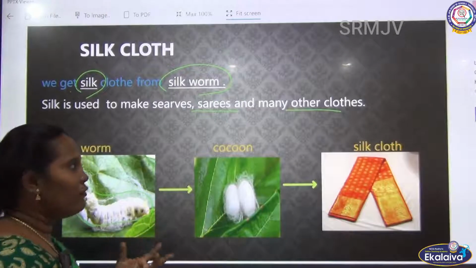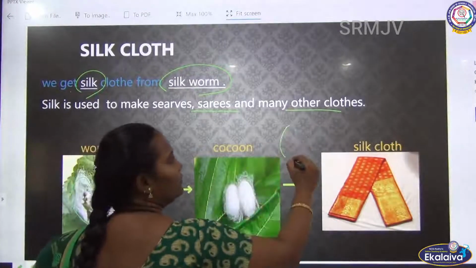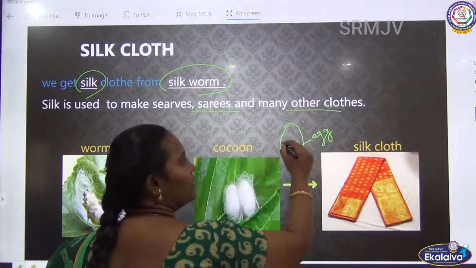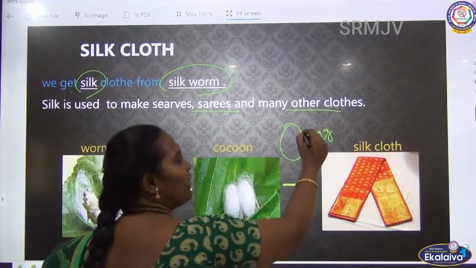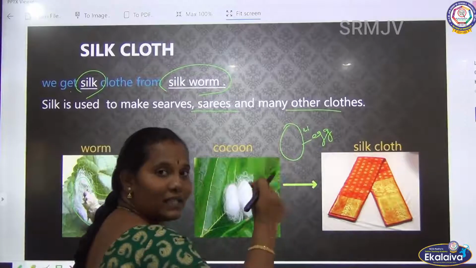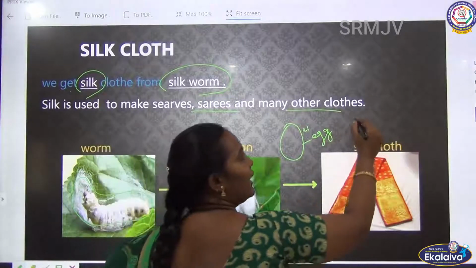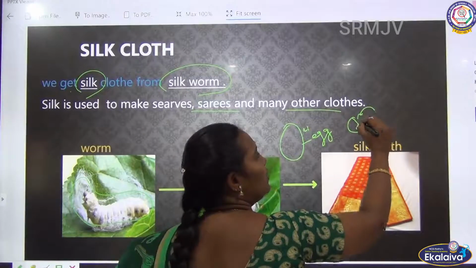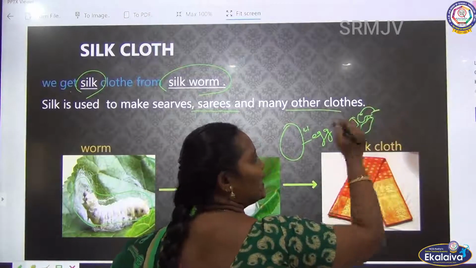Why? We know that, no, the egg, it is the egg, no. After the egg, after 21 days, the egg will divide into two. After that we can get one chick, no.